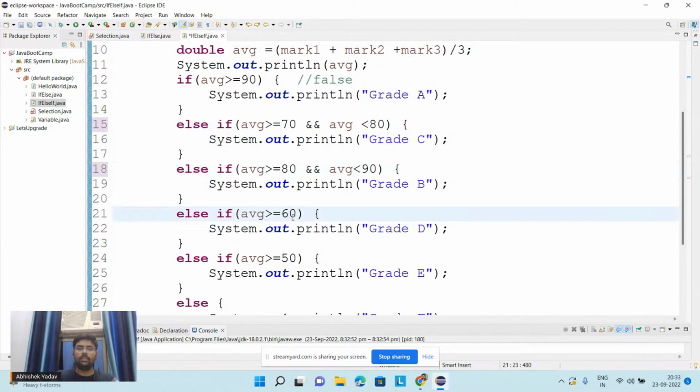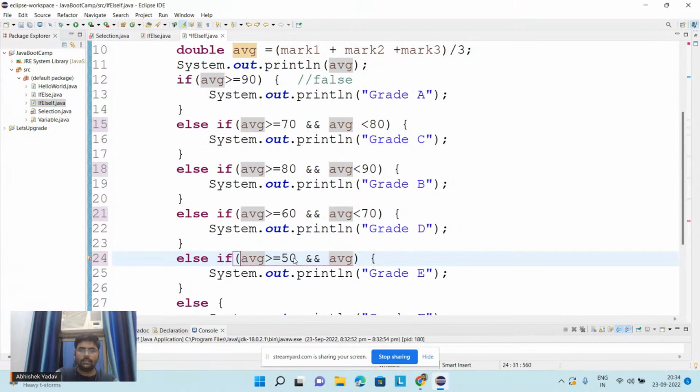Similarly, for this one also, average should be greater than equal to 60, and average should be less than 70. Similarly, average should be greater than equal to 50, and average should be less than 60, right?